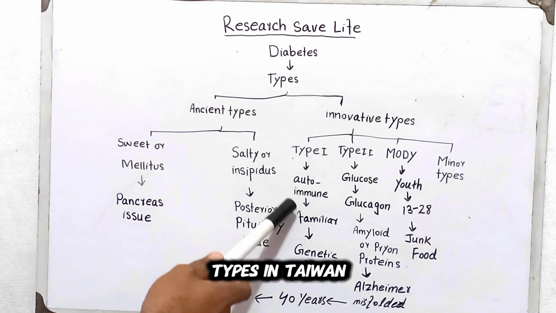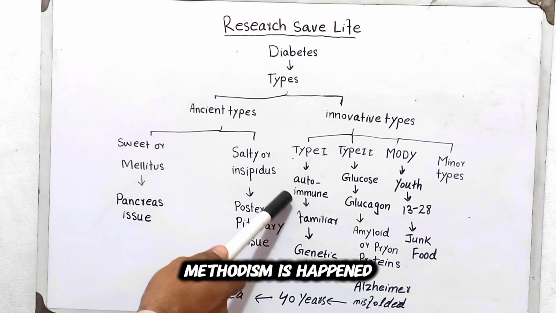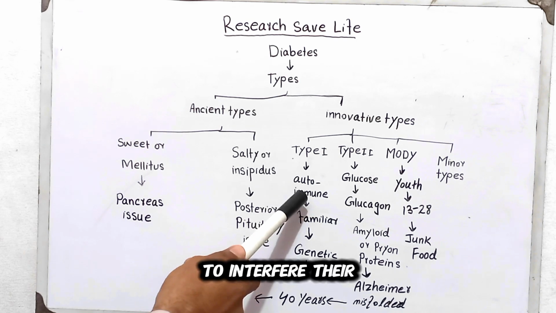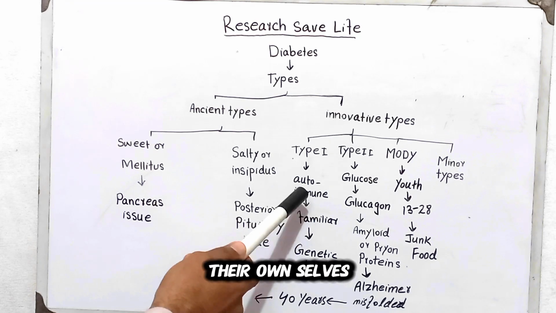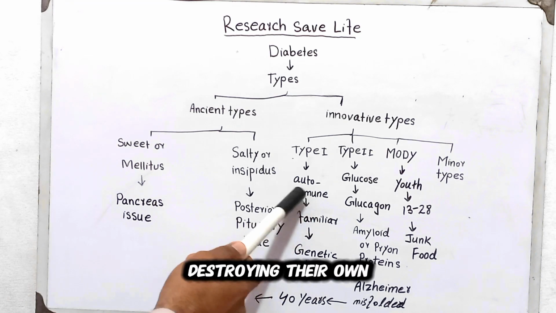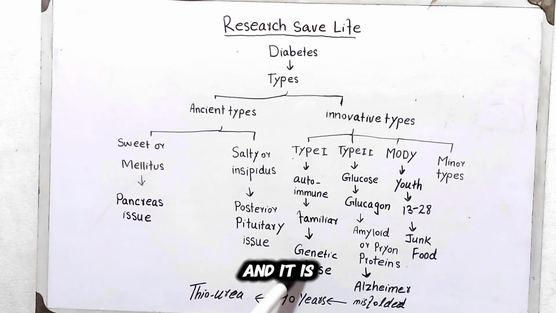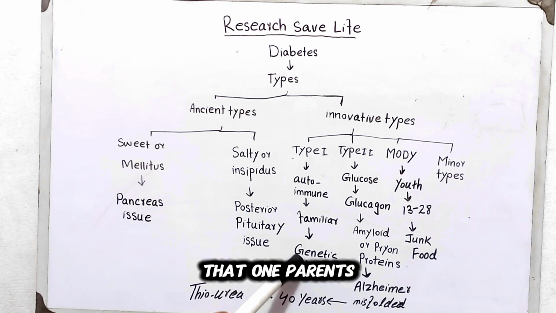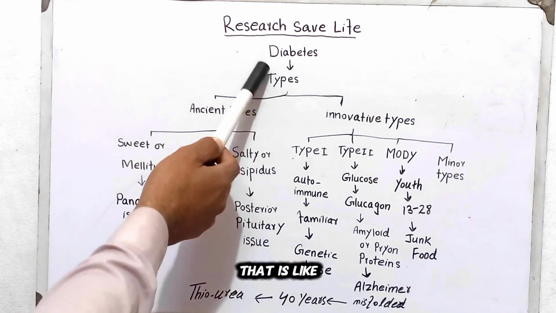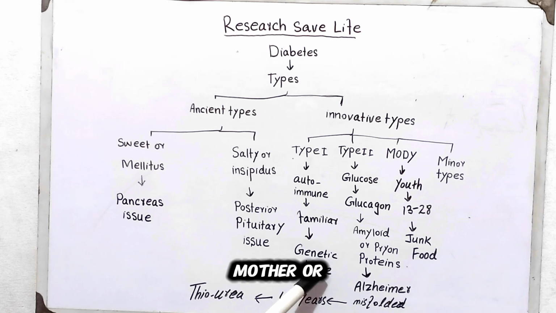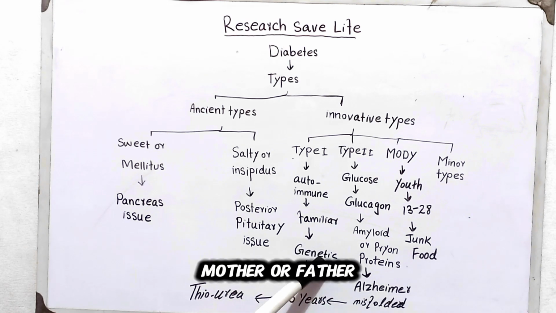In type 1, the mechanism is autoimmune: the body starts engulfing and destroying its own cells. It runs in the family, known as familial, and it is genetically based. It must be memorized that one parent must be affected by diabetes, either the mother or the father.